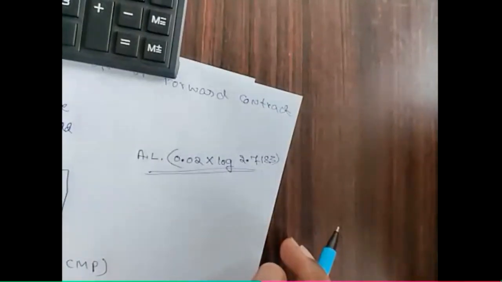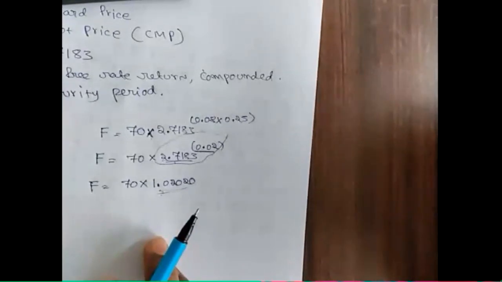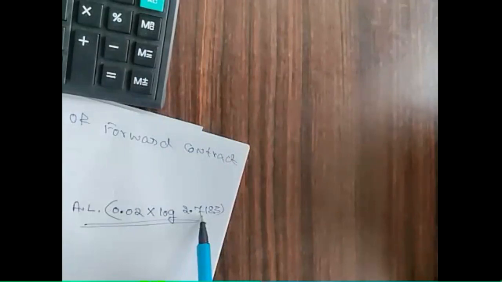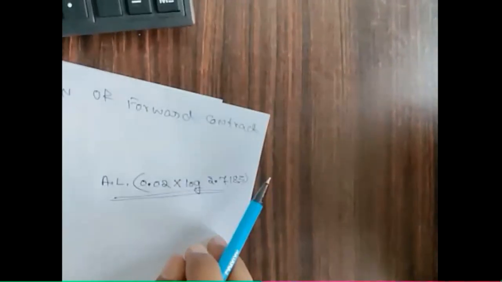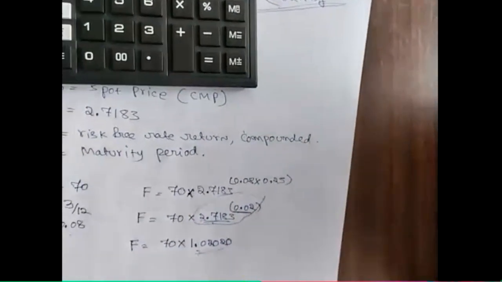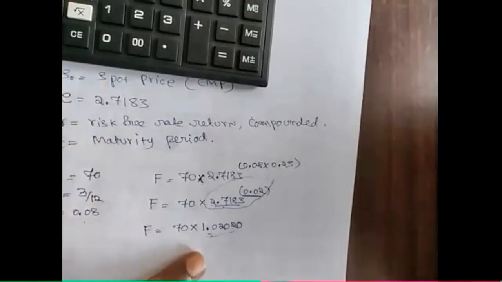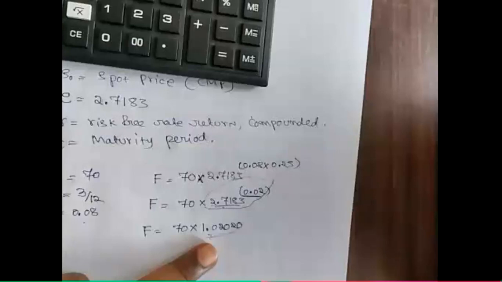You can use this also to find this value, 1.02020. First find the log of 2.7183, then multiply it by 0.02, and finally find the antilog, so that you get the same answer, 1.02020. But if you have the exponential table, then directly find the values and multiply them by the spot price.